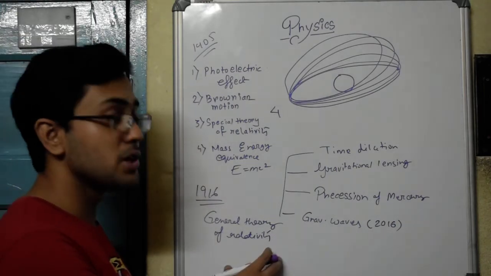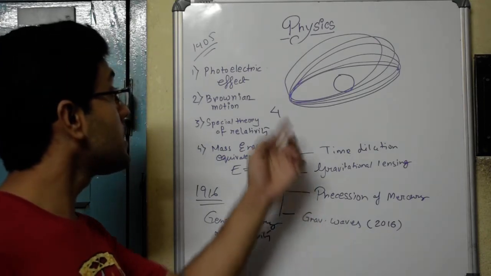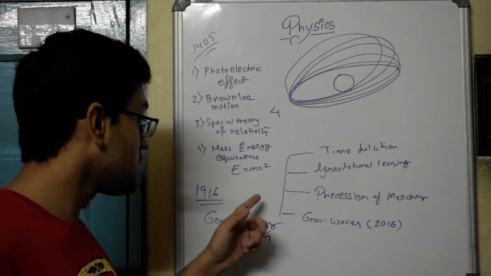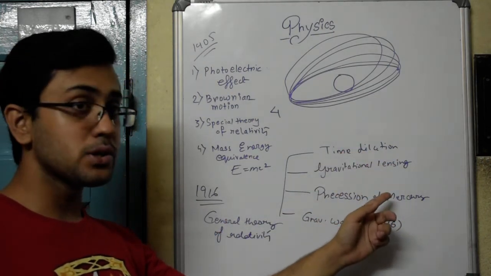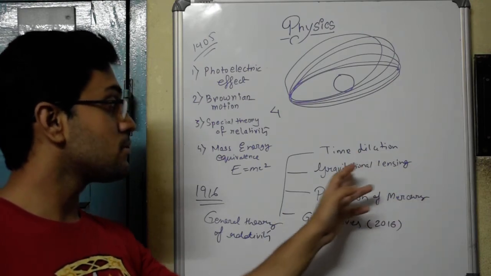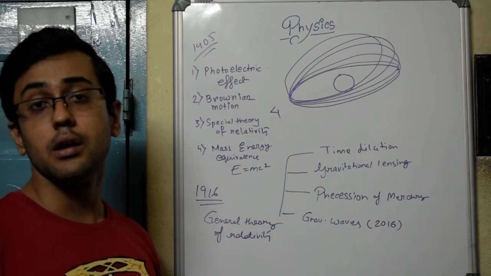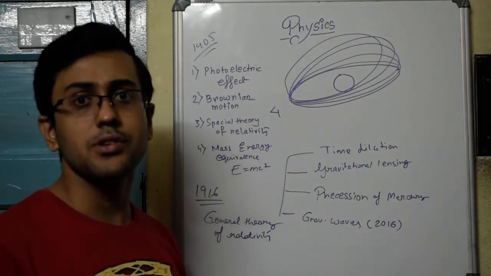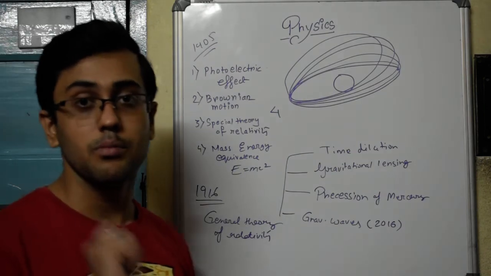That's how much he was ahead of his time. But as I said, he received the Nobel Prize for the photoelectric effect, not for this wonderful theory or its wonderful predictions, because all of these predictions, mostly except gravitational lensing and the precession of Mercury, were tested after his death. So measurement is one of the important pillars.